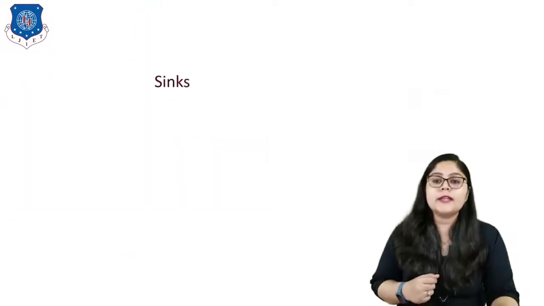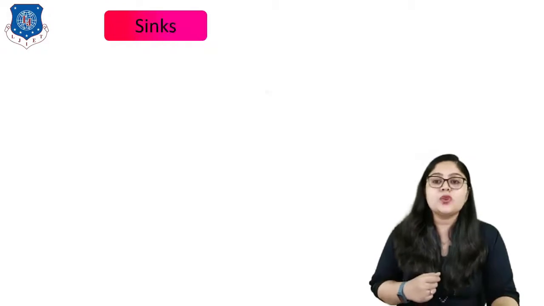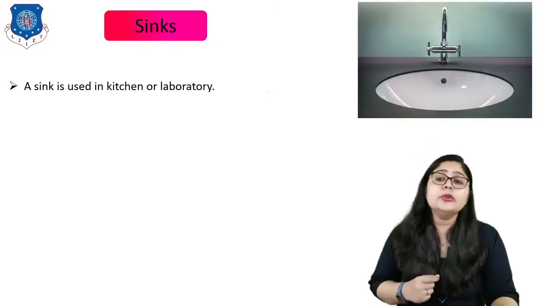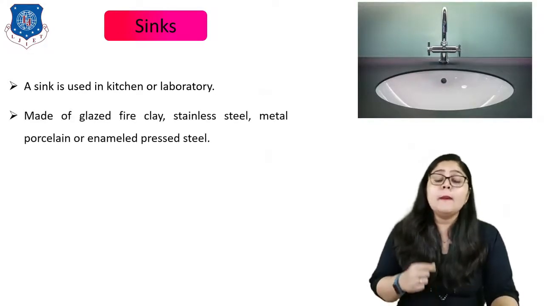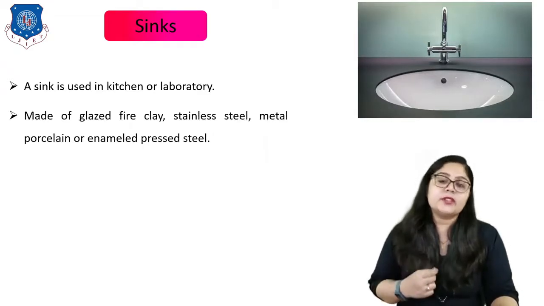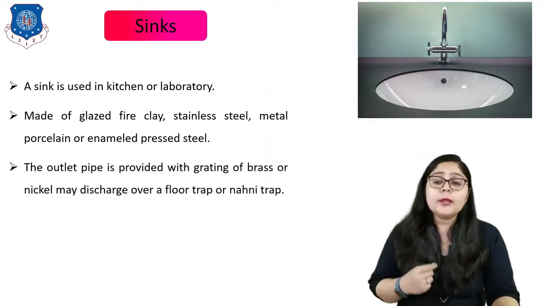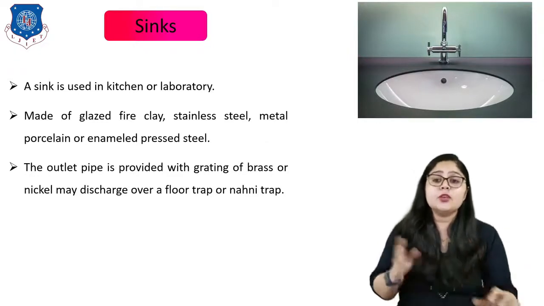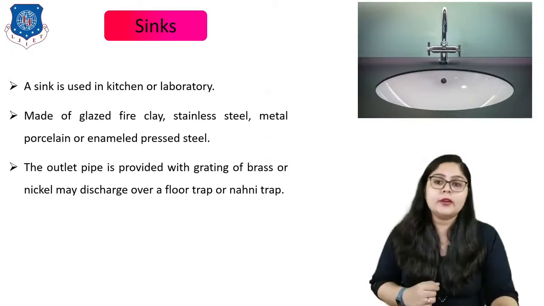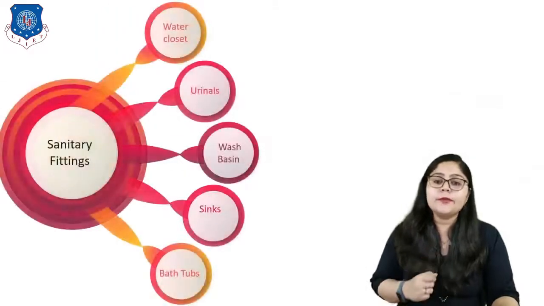Now let's move to the next topic, which is the sink. A sink is used in a kitchen or laboratory, and looks like this. These are generally made of glazed fire clay, stainless steel, metal porcelain or enameled pressed steel, right? The outlet pipe is provided with a grating of brass or nickel, and may discharge over a flow trap or a non-heat trap, right? So this is the concept of sink.